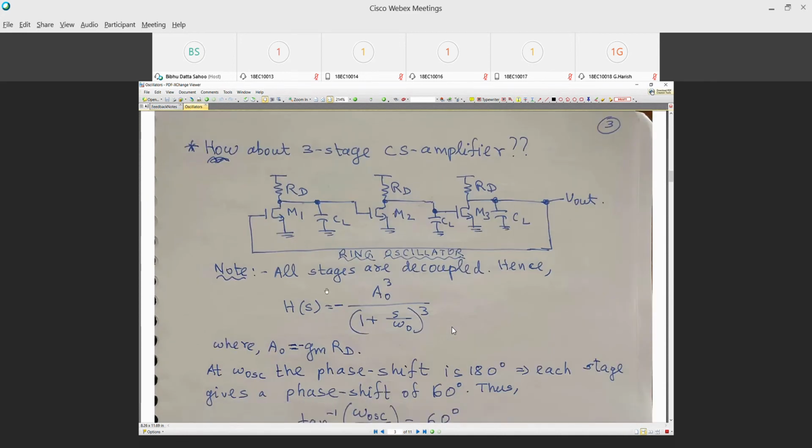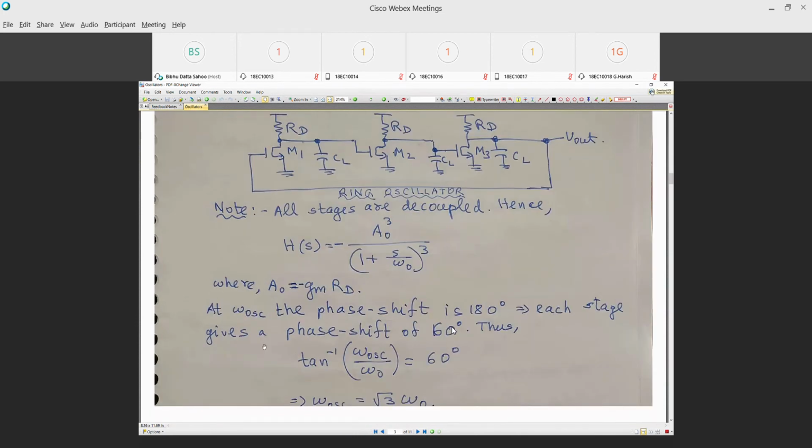So the HFS of this transfer function, all stages are decoupled because this is infinite impedance here. You can think of it. Then the gain of this, the transfer function of this loop, is given by: the poles are at the same location omega naught, which is 1 over RDCL. So HFS and the gain A naught equal to minus Gm times RT, the gain of each stage.